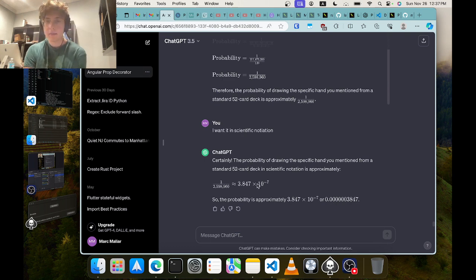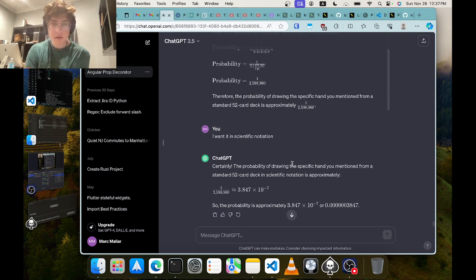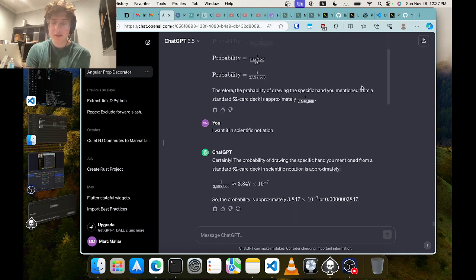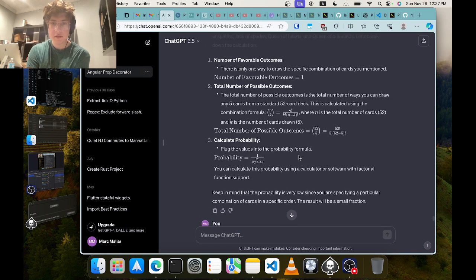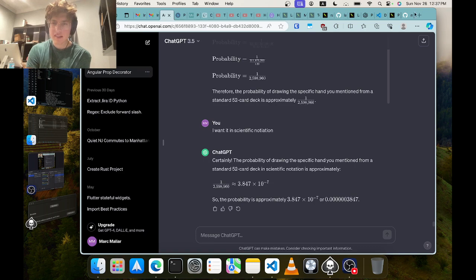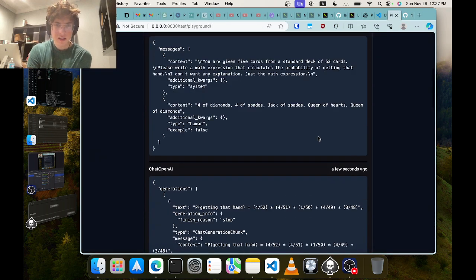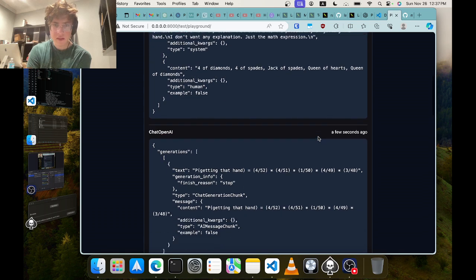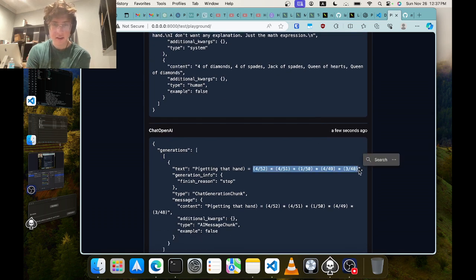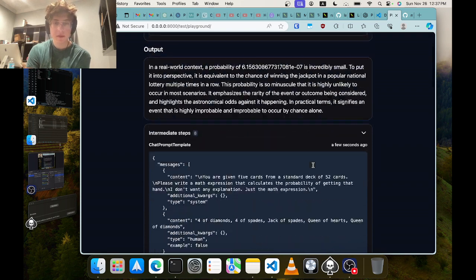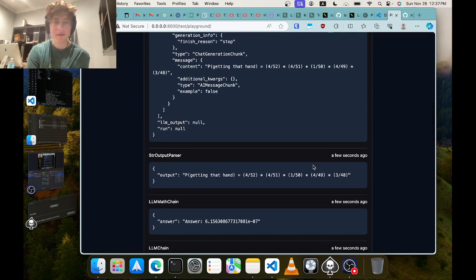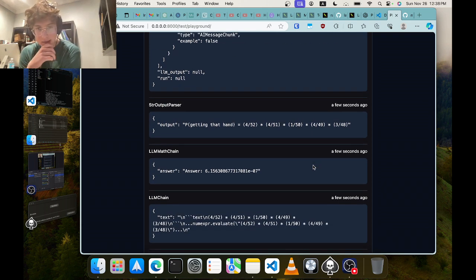I didn't bother checking whether it's correct or not, but I think I trust ChatGPT more. This way of calculating it does look more correct than whatever I got here. This is very strange. I really don't think this is correct. I didn't take the time to look through this, but I'm pretty sure this doesn't seem right. So not only did it give me the wrong answer, that's disappointing. What do you even need the math operator for if the base ChatGPT can do it better?